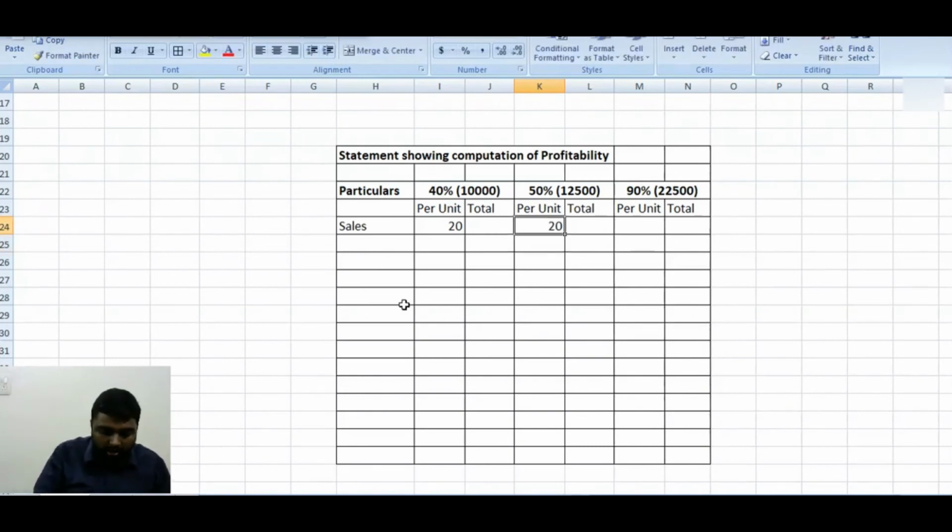So 20, 3% falls means the balance will be 97%. That means the price will be 19.4.